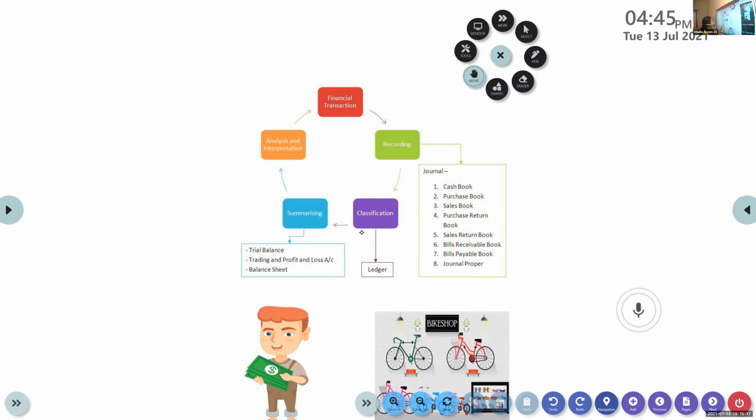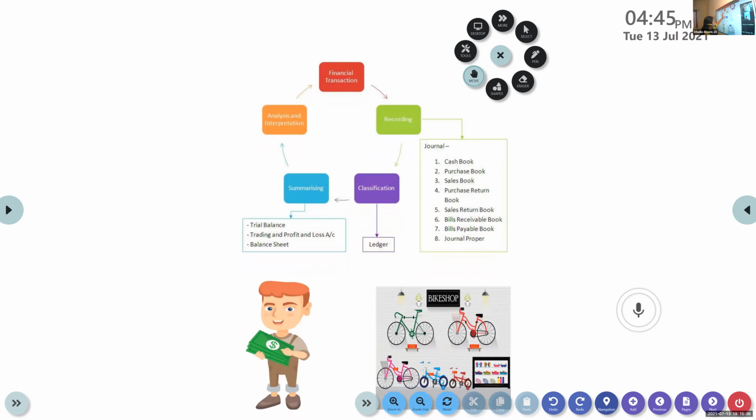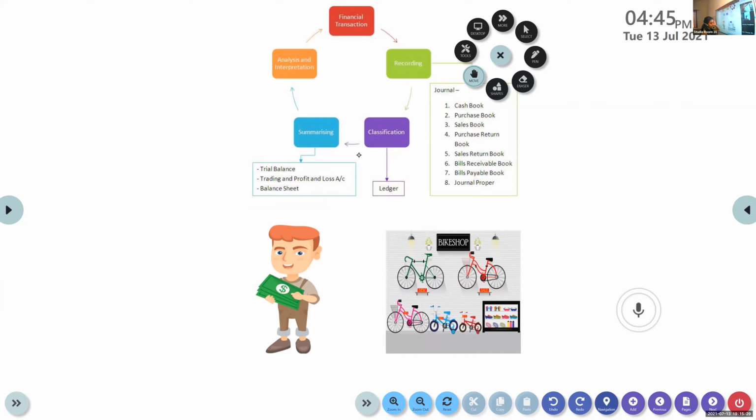First thing I would like to remind you about the dual aspect concept. Once again, what is dual aspect concept? You remember this boy? In the dual aspect concept, I was explaining this. A boy, he's having cash with him. He wanted to buy a cycle. So he's going to a cycle shop. He gives money, and in return he gets the cycle. Am I right? So here, a transaction is taking place.